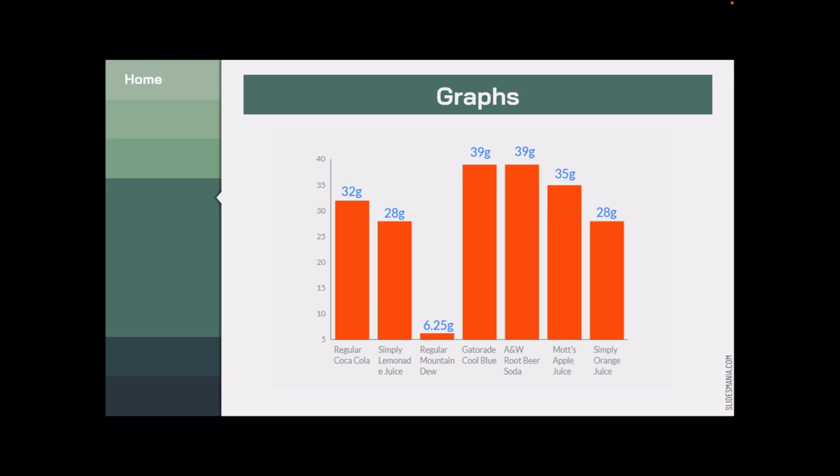Here's my graph. It's showing the amount of sugar in 300 milliliters of each drink. For the Coca-Cola it is 32 grams, for the Simply Lemonade juice it is 28, for the regular Mountain Dew it is 6.25, for Gatorade 39, A&W 39, Moss apple juice 35, and Simply orange juice 28.